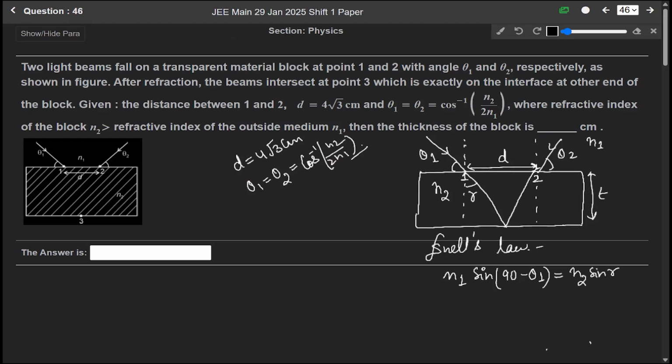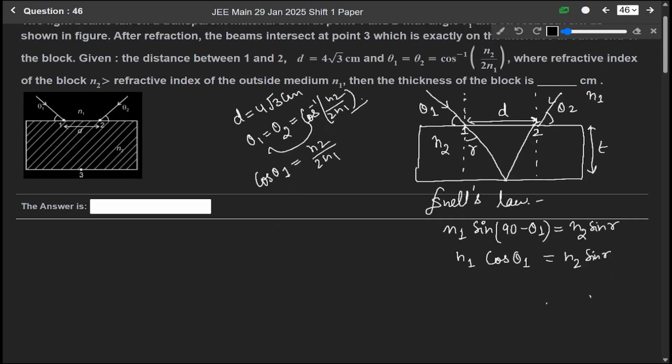So we can write here n1 cos theta 1 equals n2 sine r. And we are given that cos theta 1 equals n2 over 2n1. So putting the value here, n1 into n2 over 2n1 equals n2 sine r.